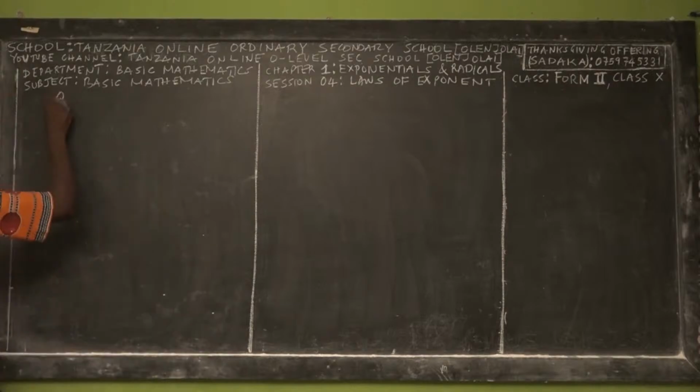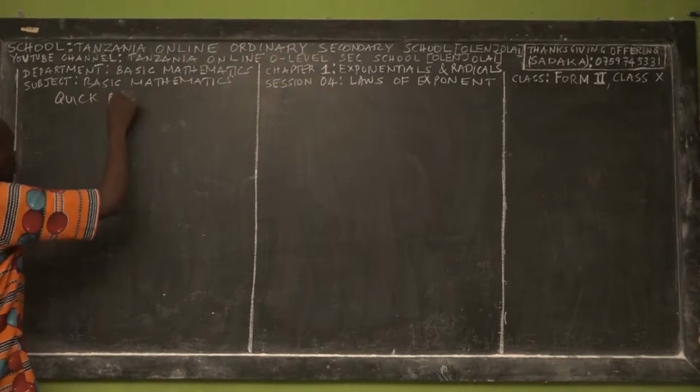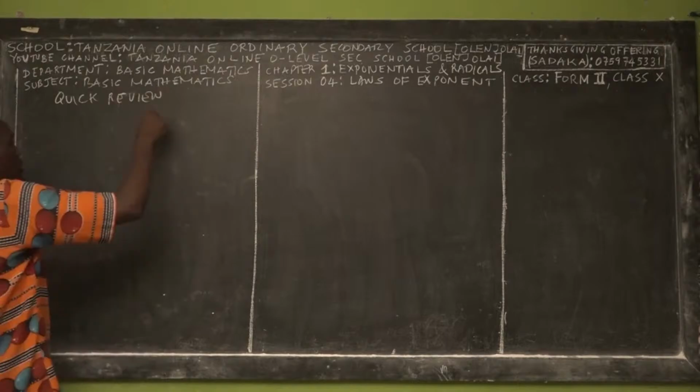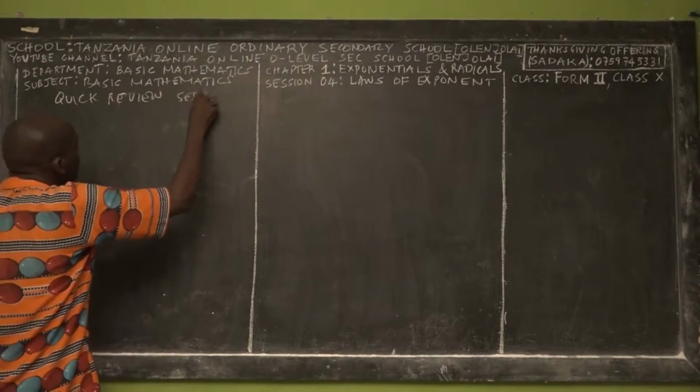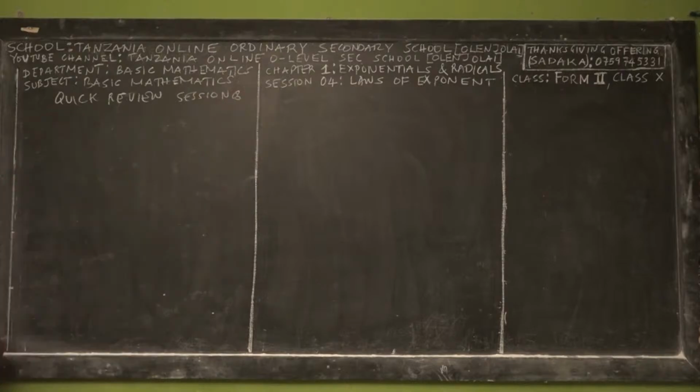Let me do a quick review, which means linking today's session and the previous session. In Session 3, we did some questions and covered key points.